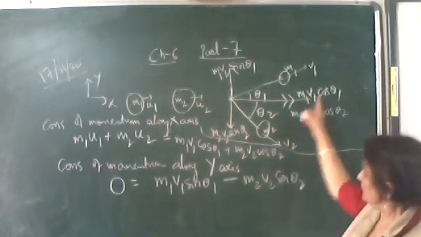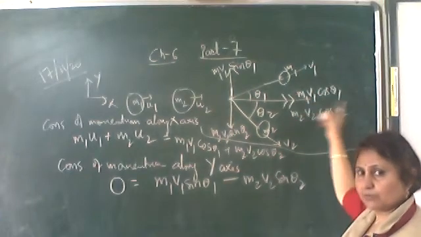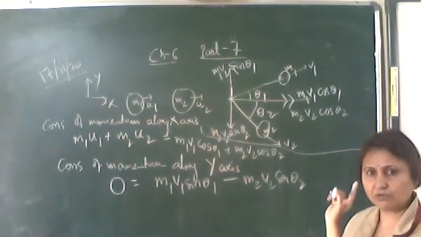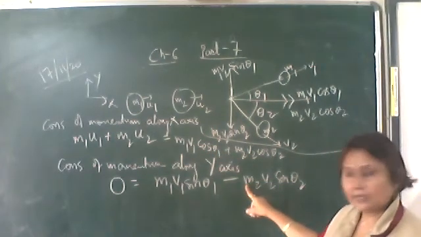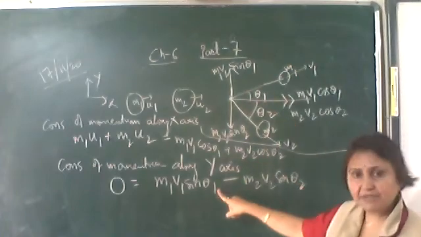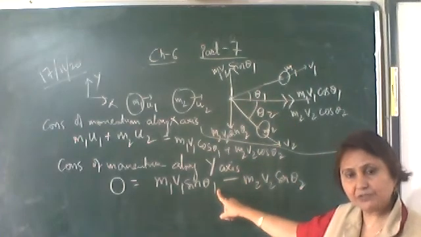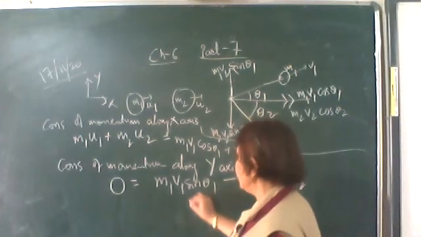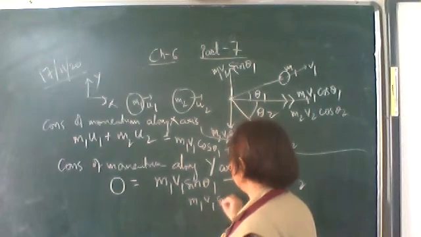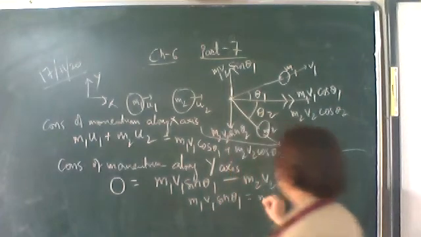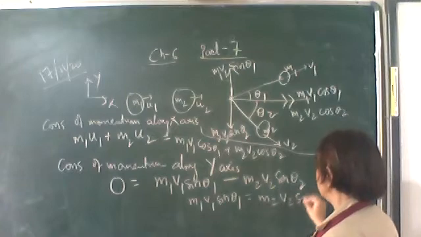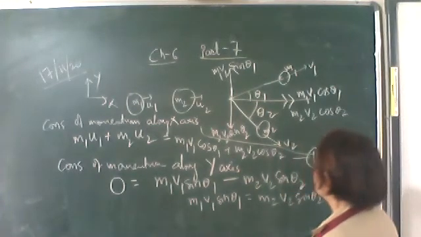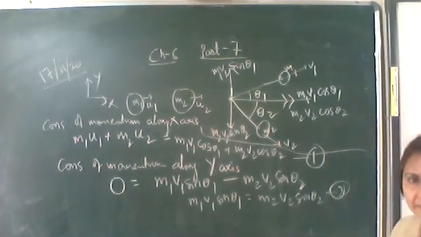Along x-axis, both were moving along plus x-axis, so m1 v1 cos theta 1 plus m2 v2 cos theta 2. But along y-axis, m1 v1 sin theta 1 you will take to be positive, and m2 v2 sin theta 2 will be taken as negative. So what do we get from here? m1 v1 sin theta 1 is equal to m2 v2 sin theta 2. This is equation number 2. Along x-axis, this equation you can take to be 1.